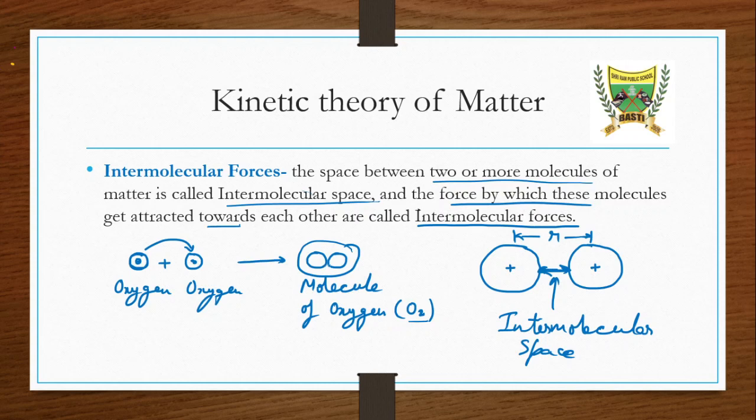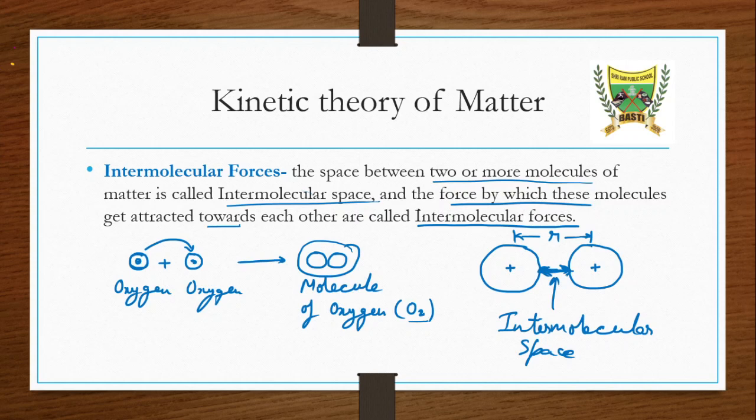Now if we zoom in closely, we will find that there is a distance or space in between the molecules. This space is known as intermolecular space. Even though there is a space, these atoms are not moving apart. Why? Because these atoms are bound together with a force known as intermolecular force. So I think we have got the idea of what intermolecular space and intermolecular force are.